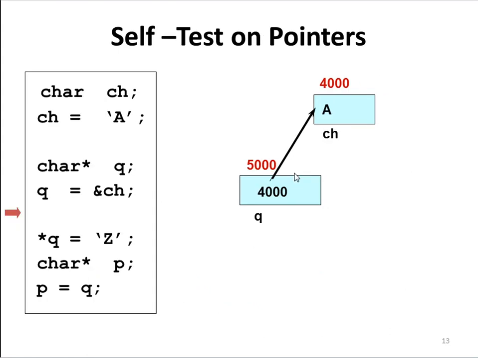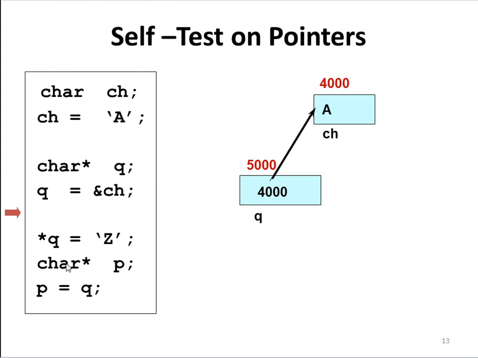This is a self-test on pointers. Here ch is a character type variable, initialized with 'a'. char *q: q is a character type pointer, and we are assigning q = &ch. We are assigning the address of the character variable to q, meaning 4000 is copied here. When we say *q = 'z', we are changing 'a' to 'z', so now the value becomes z when you execute this statement.